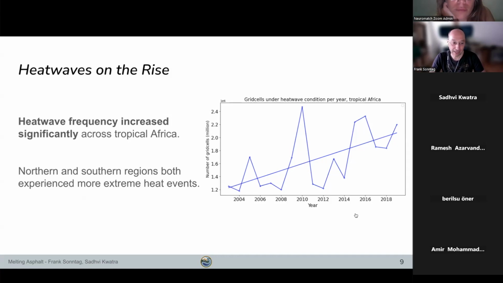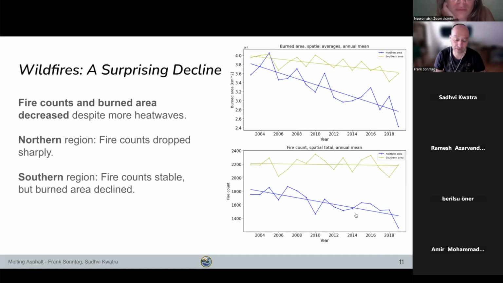But if we actually look at fire activity, we've been surprised to see that over the same time period, fire activity in both regions has significantly declined. The upper graph shows the burned area, basically how much land area has been burned away by fires. The bottom graph shows the number of fires that happened. In both cases, we are looking at annual data and at the spatial averages over our study regions.